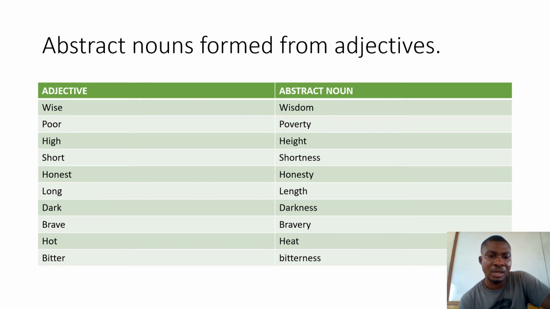Honesty, long, length, darkness, bravery. Have you seen bravery before? No. Can you touch bravery? No. Hot is an adjective. When it comes to its abstract form, it is what? Heat. You cannot touch heat. Bitterness is the abstract form of what?